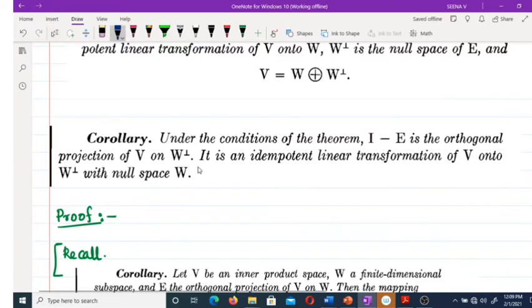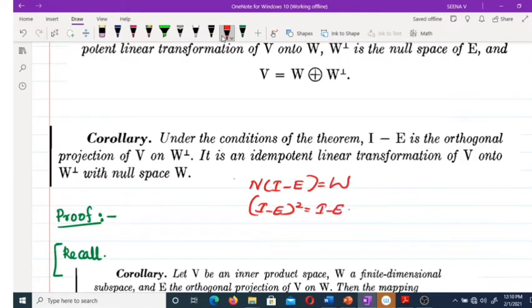We have to prove the null space of I minus E is equal to W. Also, we have to prove I minus E is an idempotent linear operator. That means (I minus E) whole square equals I minus E. Also, we have to prove it is a linear transformation, etc.